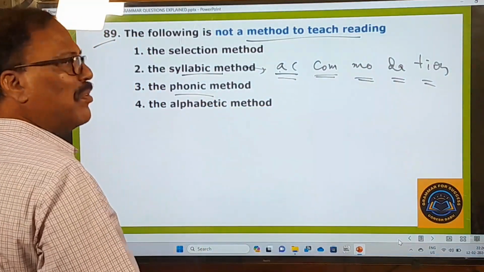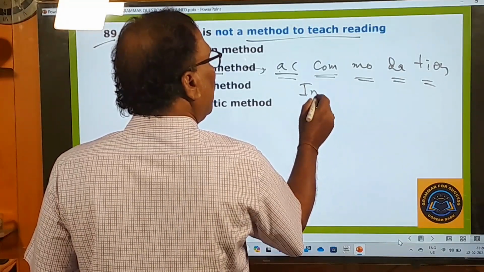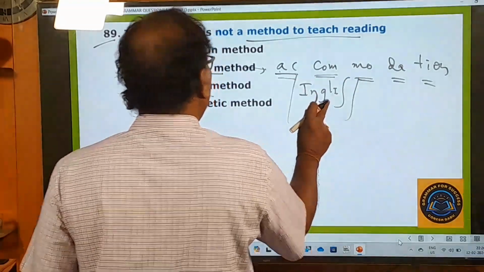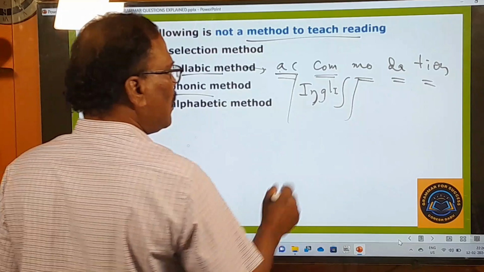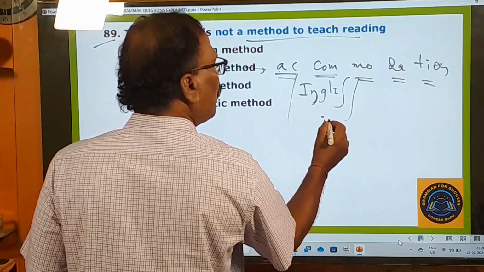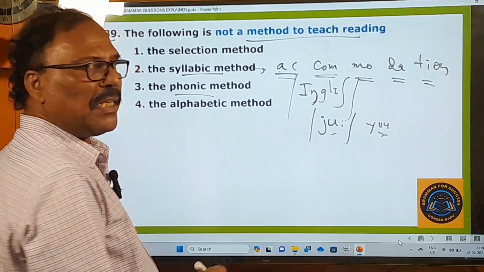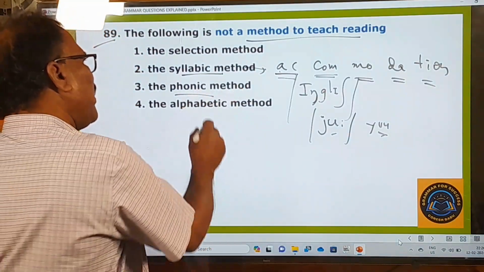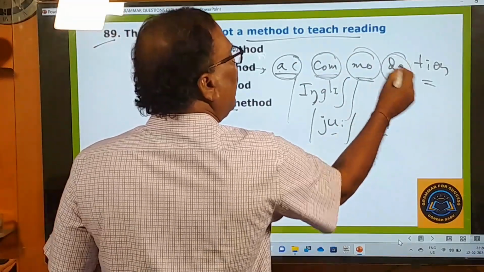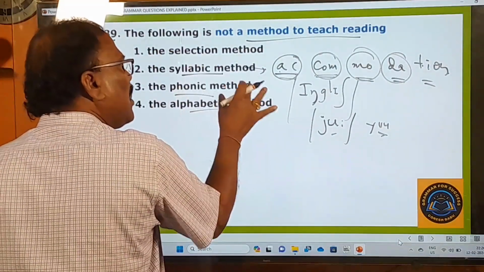Phonic method is also there. For example, English is there. This is the phonetic method. English. It's a phonetic symbol U. U is written in that way. It's a phonic method. Alphabetic method is also like that, Sir: ak, com, mo, da, shan. So these three are meant for teaching children reading English.